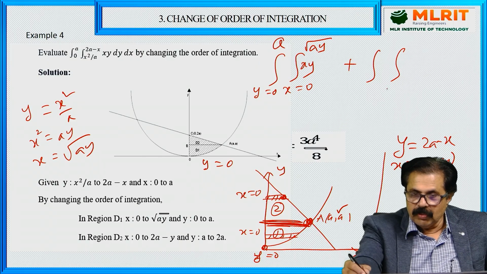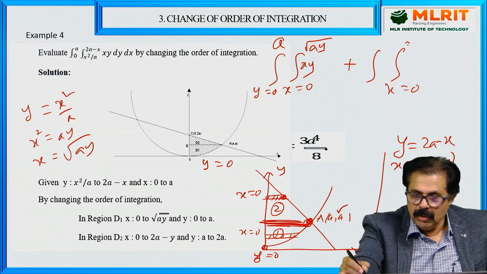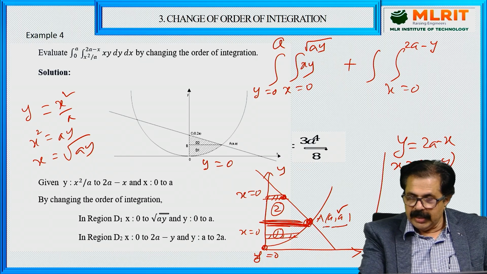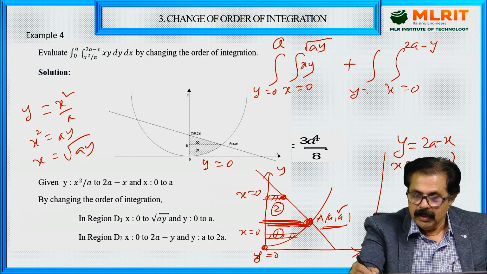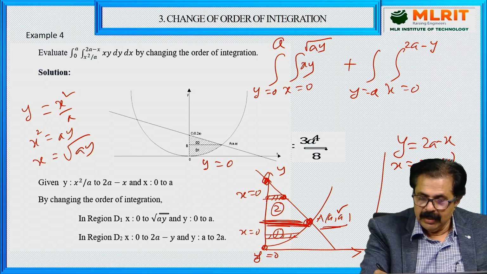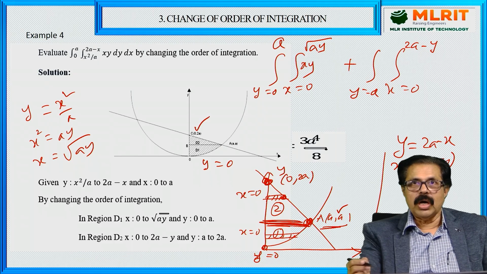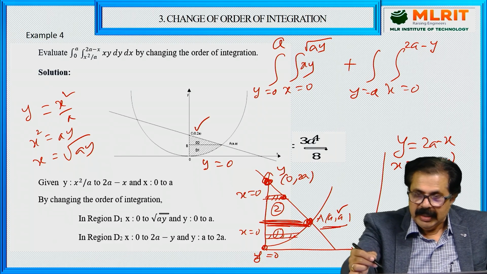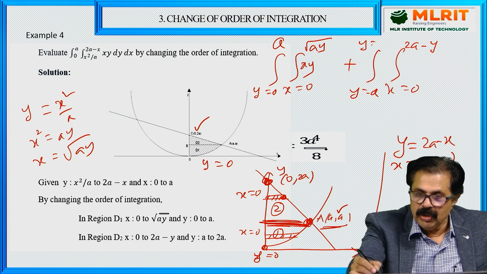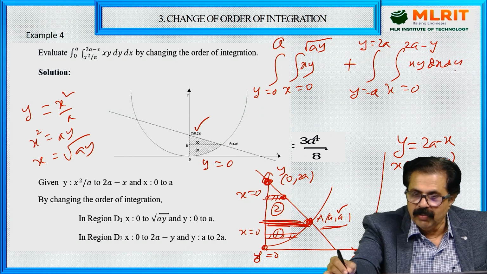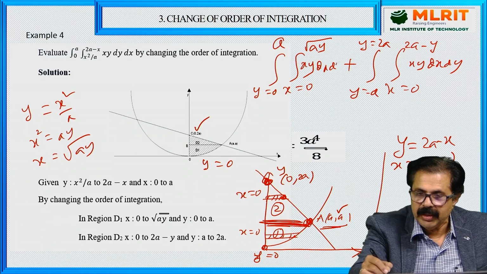So x goes from 0 to 2a minus y, and y starts at a and ends at the point (0, 2a). Therefore the upper limit is y equal to 2a, with the same xy dx dy.